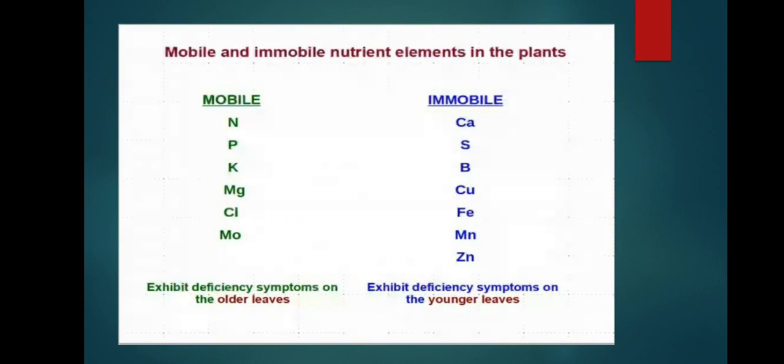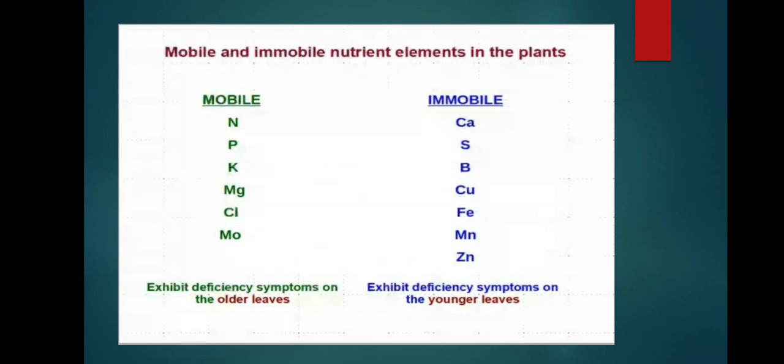Next, what are mobile and immobile nutrient elements in the plant? Mobile nutrient elements are mobile in nature. When we give them to the plant, they move from older leaves to the upper leaves, so their deficiency occurs in older leaves. Next, what are immobile? They do not mobilize from the older leaves. They stabilize there itself, so their deficiency occurs in younger leaves.